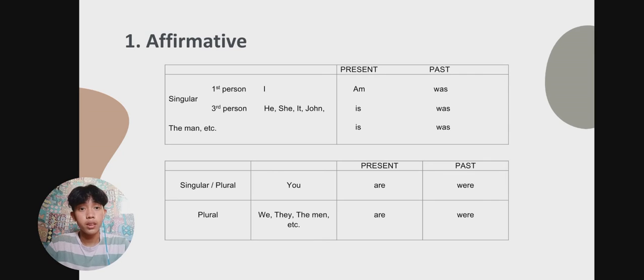For the singular or plural, you. You can be singular and plural. The present of you is are, and the past is were. And the plural, we, they, the men, etc. The present is are, the past is were. So in this affirmative, the present and past have no difference between singular and plural.